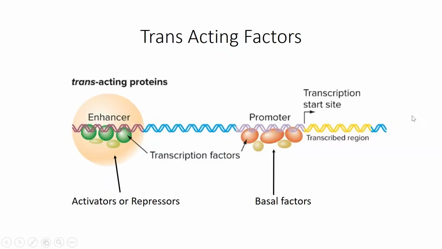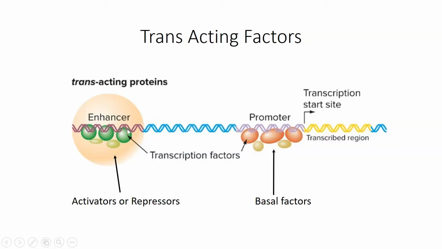Okay, just a couple of slides to illustrate those principles once again. Here are the two cis-acting elements: the promoter right next to the start of transcription, and the enhancer. In this case, it's on the promoter side of the gene, but let's say it's further away. The promoter is involved in binding basal transcription factors, TATA binding protein and TATA associated factors, TBP and TAF. Those are going to attract the RNA polymerase. For a protein coding gene, this would be RNA polymerase 2.